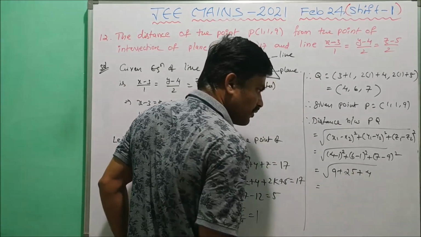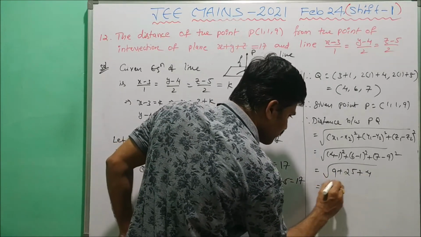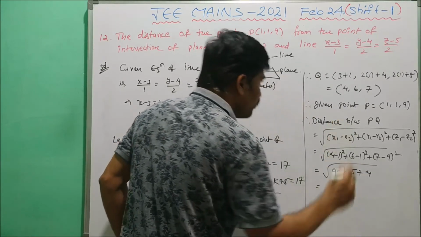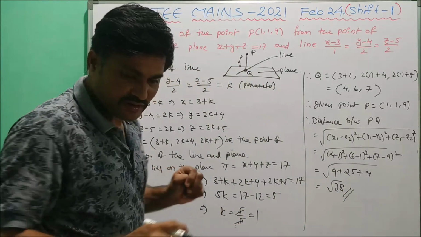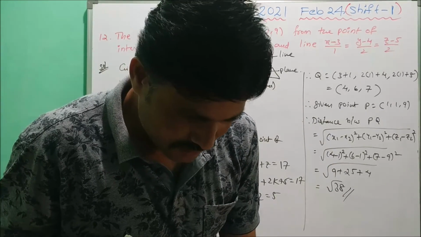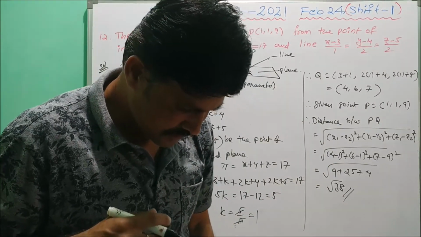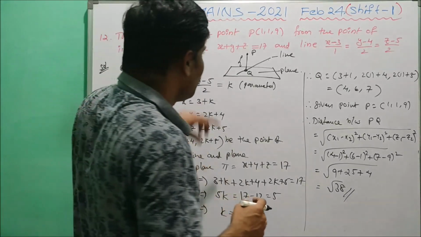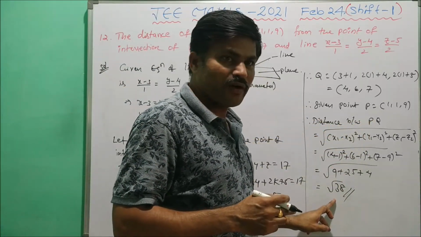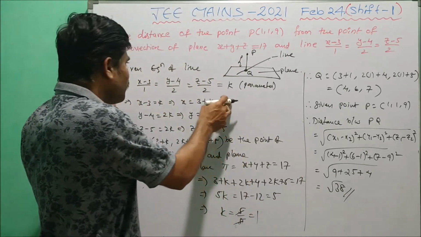So 25 + 4 is 29, plus 9 is 38, square root 38. So this is the solution. Options are not given, so this is an integer type question. So the distance between P and Q is square root 38. First of all, we have to take the symmetric form.